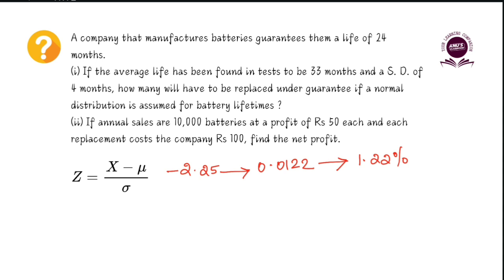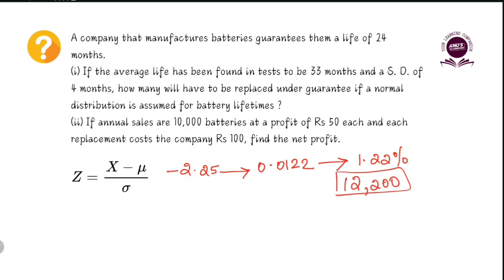So from the first part, we know we can expect 1.22% of batteries to get replaced. So an annual sale of 10,000 batteries means, how many batteries can you expect to be replaced?